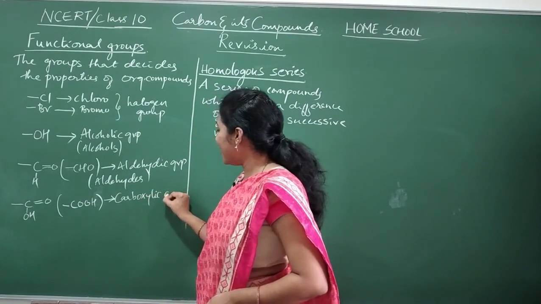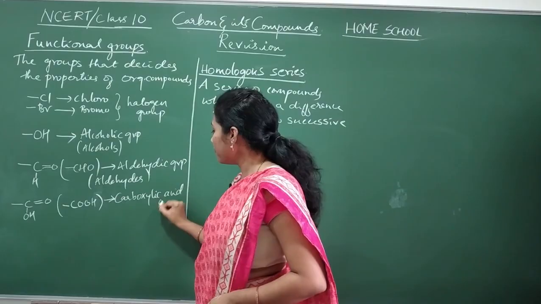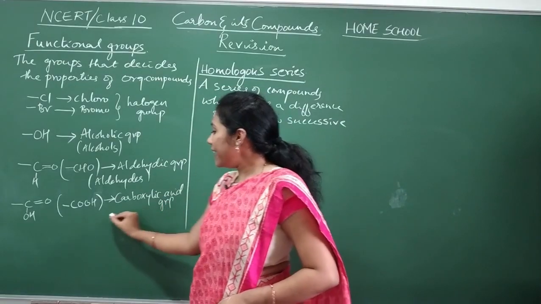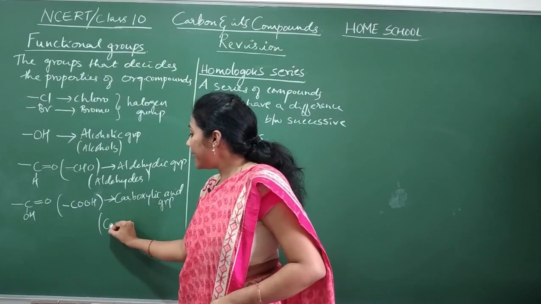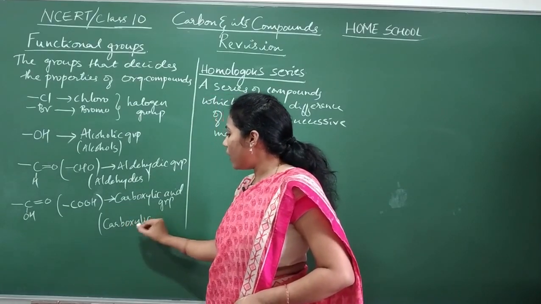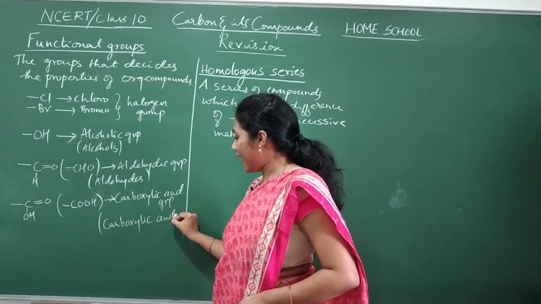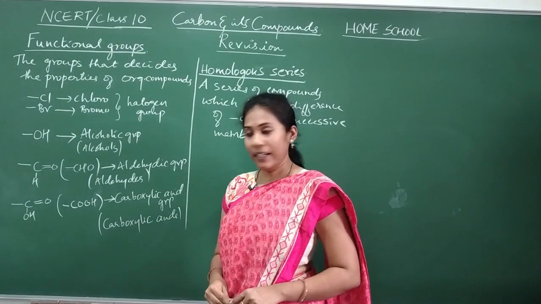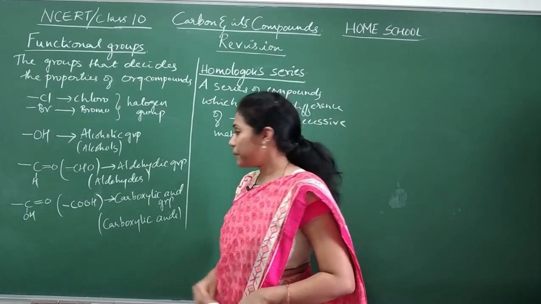The carboxylic acid group. Where is this group present? It is present in a type of organic compound called carboxylic acids. A very important functional group.